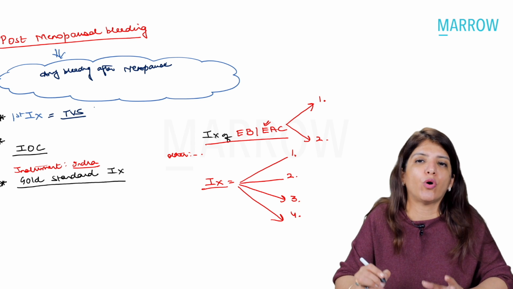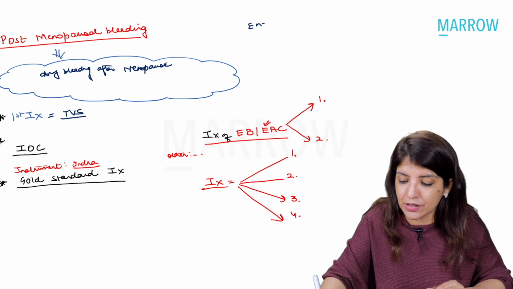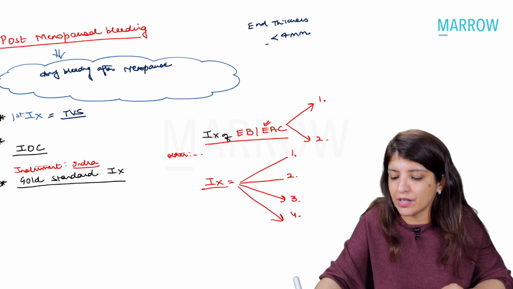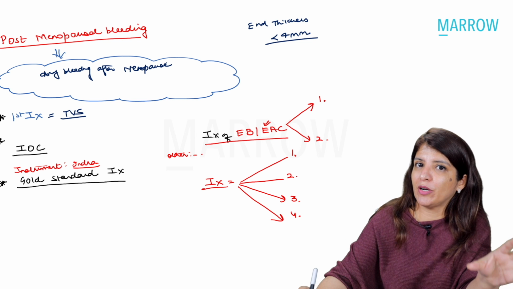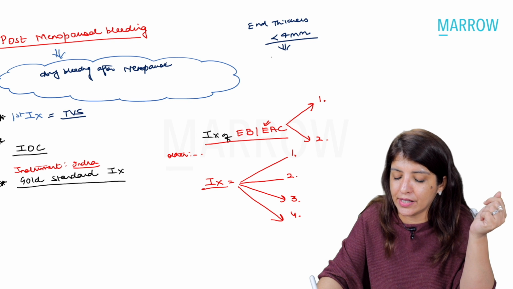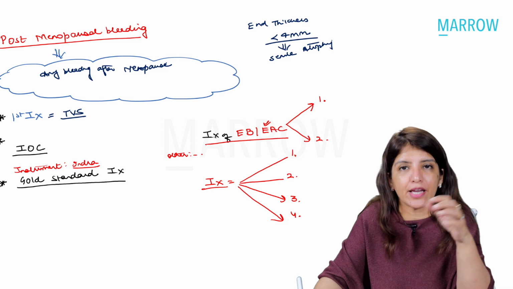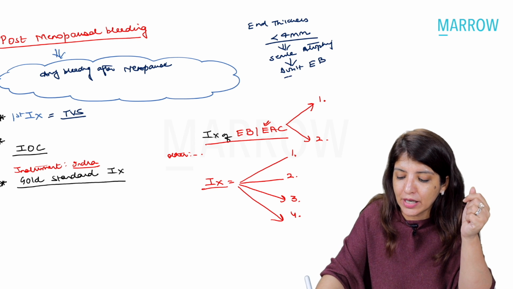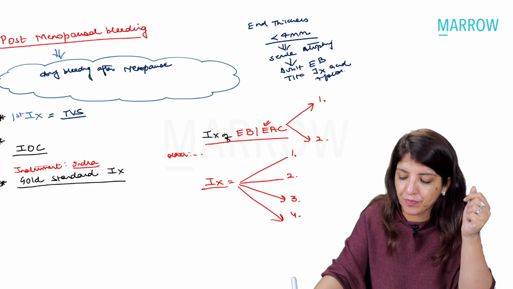On TVS, I want to check the endometrial thickness. Why? Because if endometrial thickness is less than 4 millimeters, then I am not suspecting endometrial hyperplasia or endometrial cancer. Then I am suspecting that the reason for this postmenopausal bleeding is senile atrophy. And in this case, you don't have to do endometrial biopsy. The only treatment which you have to give is tranexamic acid and plus follow-up.